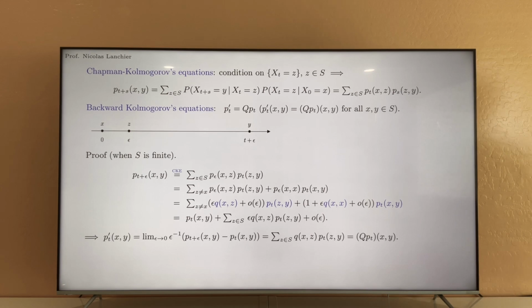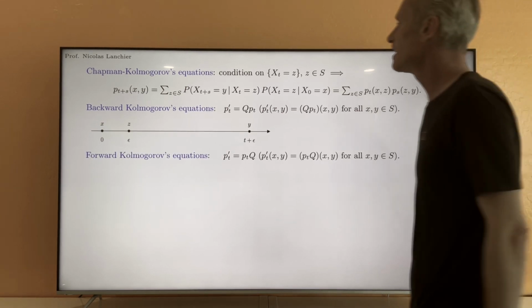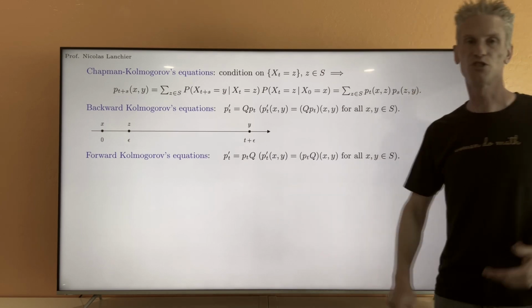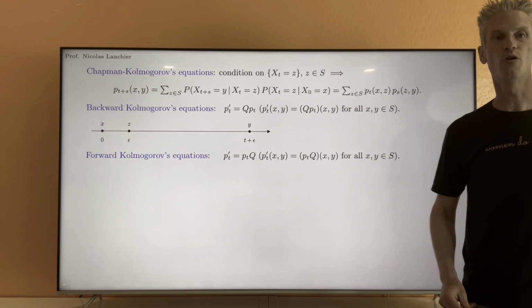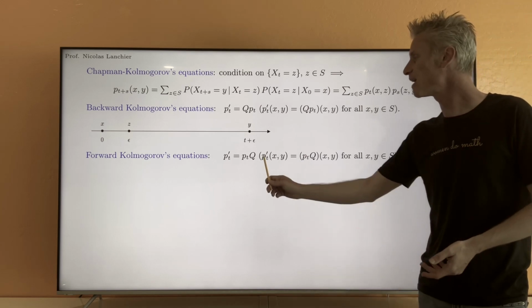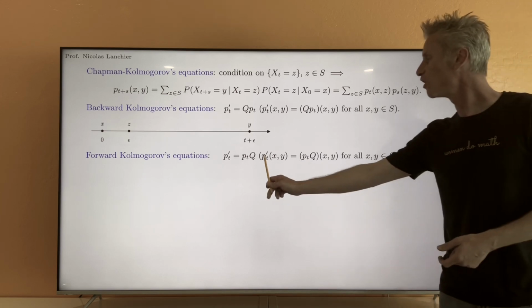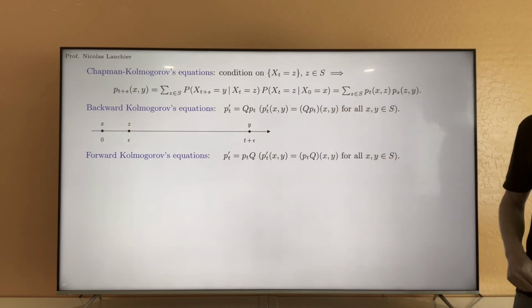All right, so this is backward Kolmogorov's equation. Forward Kolmogorov's equation says almost the same thing. It says that now this time P_t prime is equal to P_t times Q. Again, that's an ordinary differential equation in matrix form. That means the same as, for all states x, y, P_t prime xy is equal to (P_t times Q) xy.